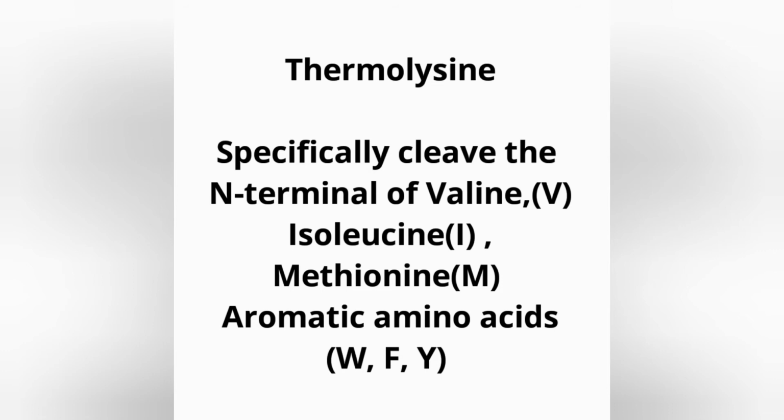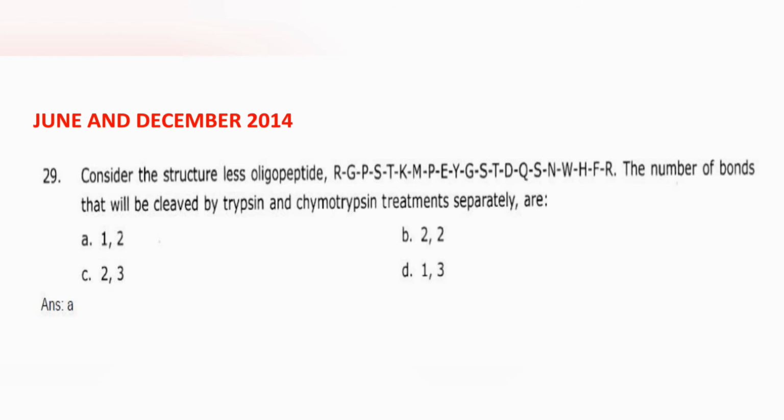It's one of the previous year questions. The question is like that: they give us a sequence of an oligopeptide, and ask the number of bonds that will be cleaved by trypsin and chymotrypsin treatment separately. We have so many options. So let's look at how to find the answer for this question.